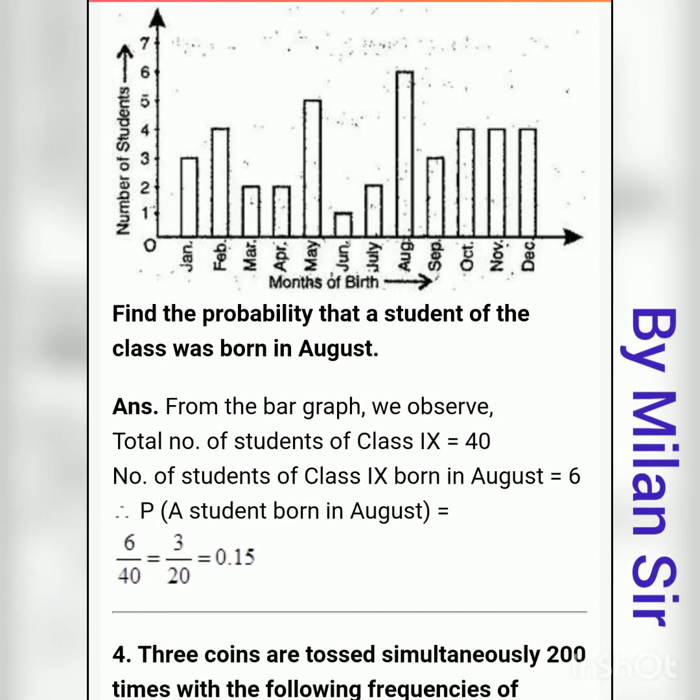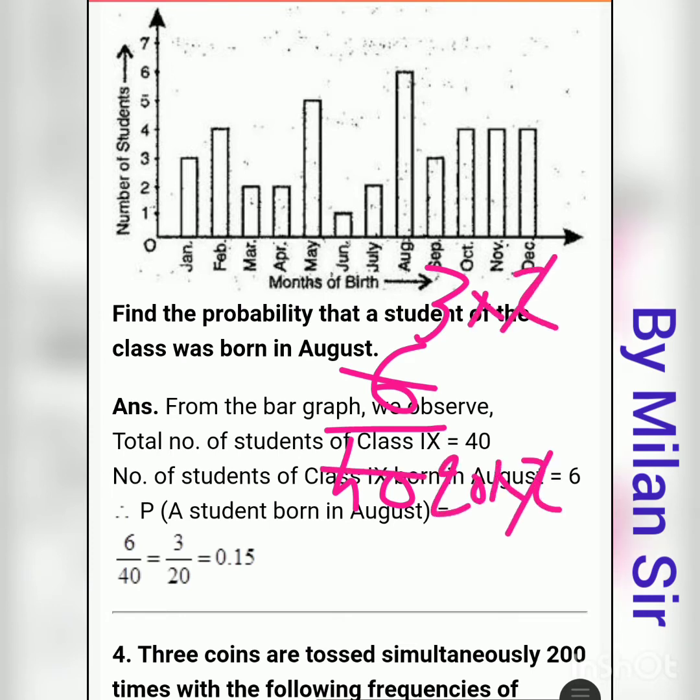So the probability of a student born in August: favorable outcomes 6, total outcomes 40. So 6 divided by 40. Now we can simplify it. 3 twos are 6 and 20 twos are 40, so cut the 2. So 3 upon 20. Now we cannot simplify it further, so this is our final answer.